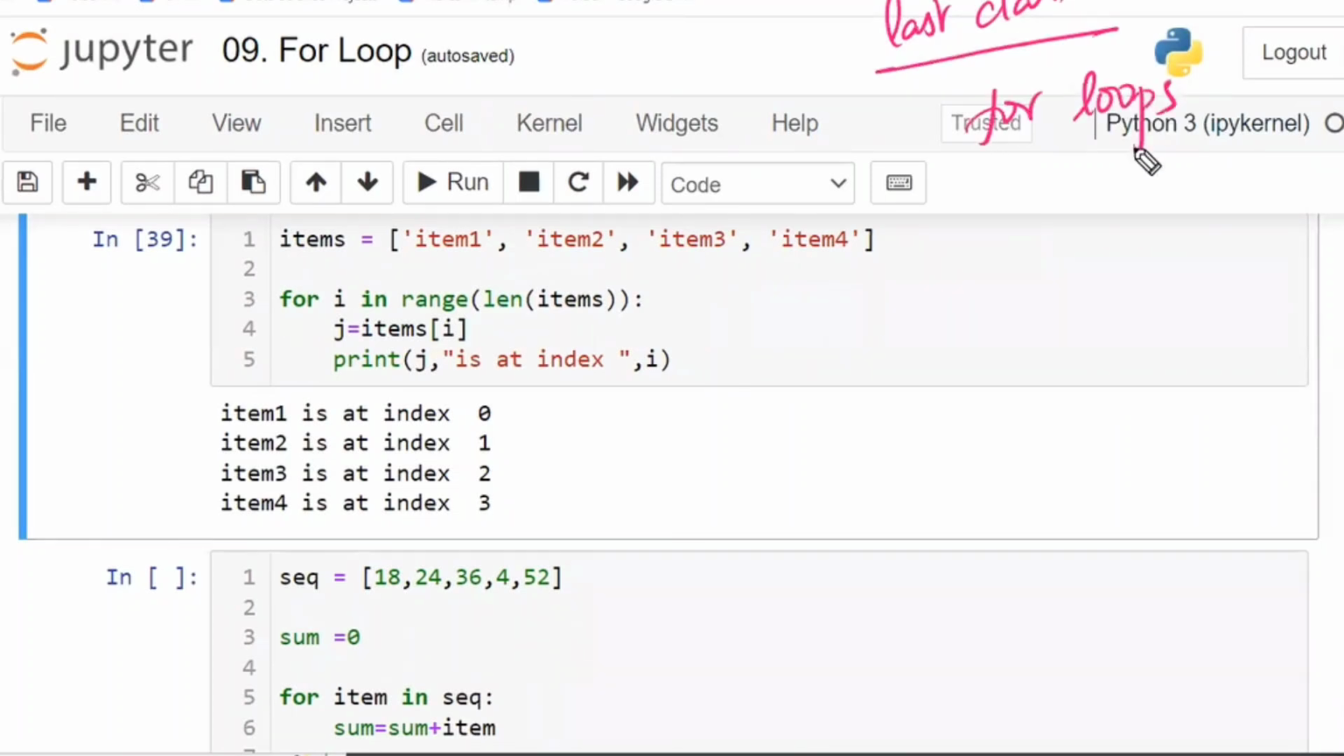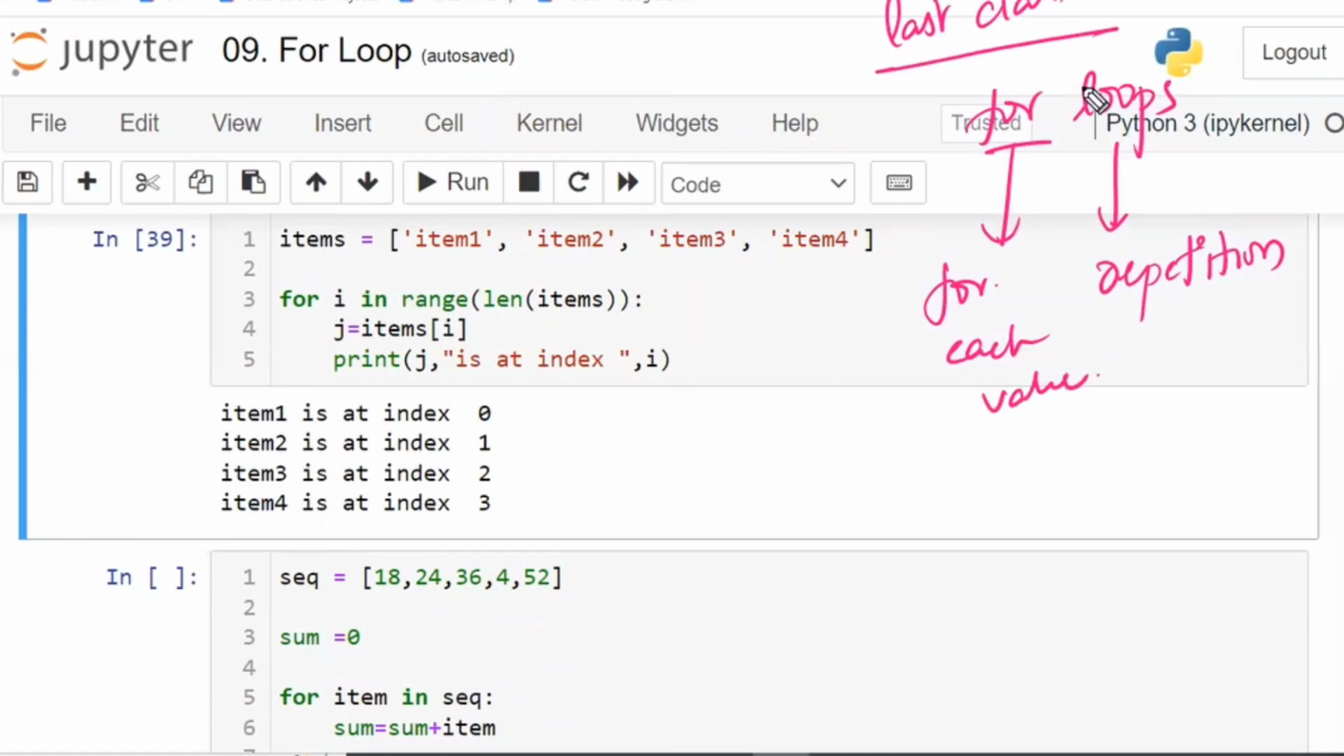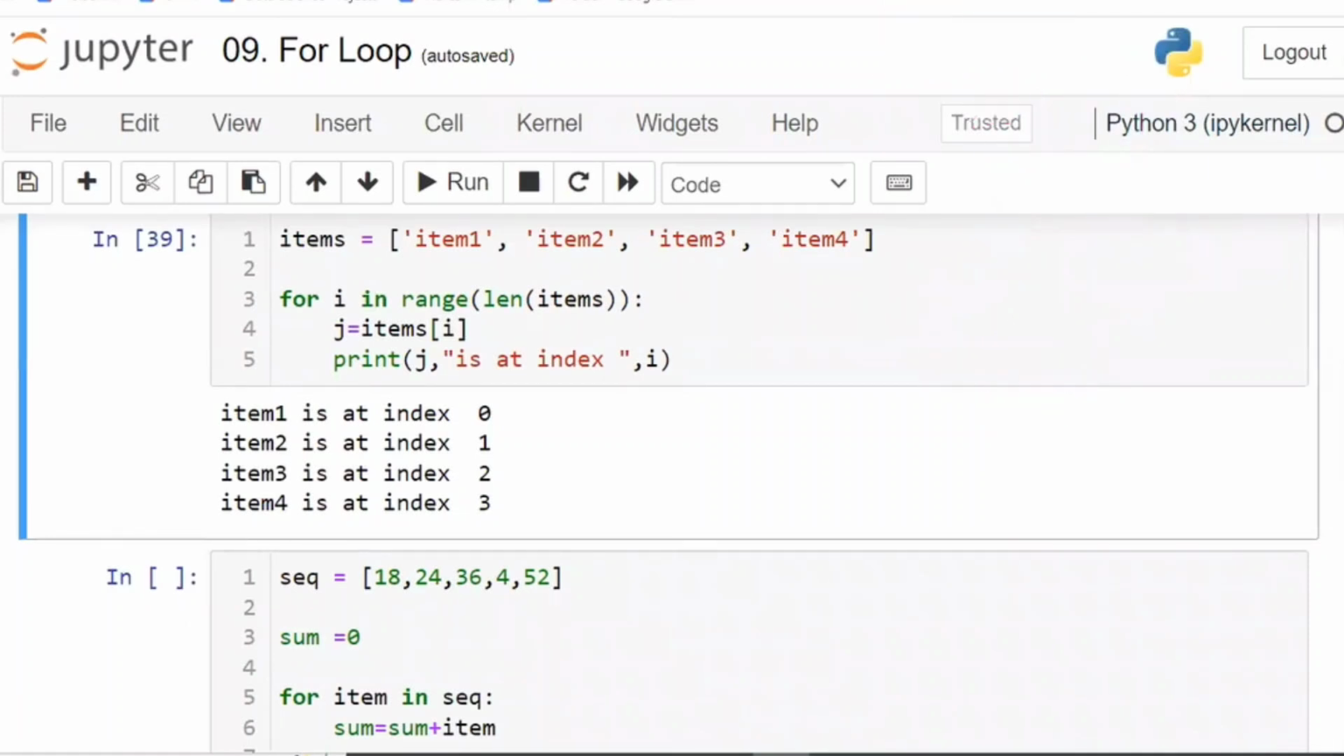So first, what is meant by loops? Loops means nothing but repeating, doing the repetition. For means for each value. For each value you have to repeat. That is the meaning of for loop. For loop means for each value you have to repeat the block of code. Whatever the for block is there, that block of code you have to repeat for each value is called as for loop.